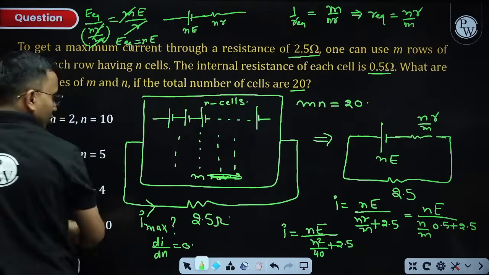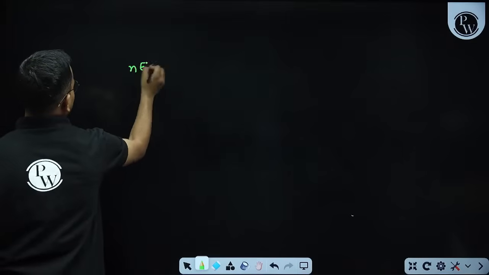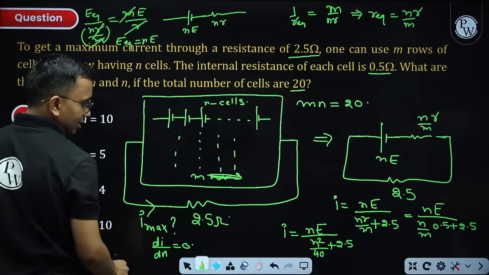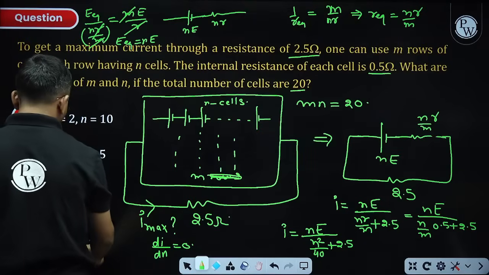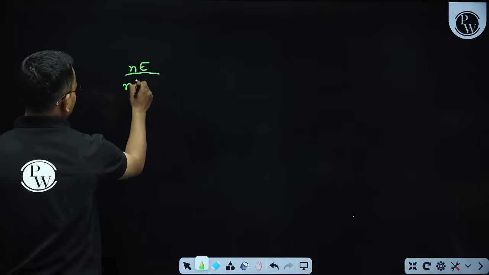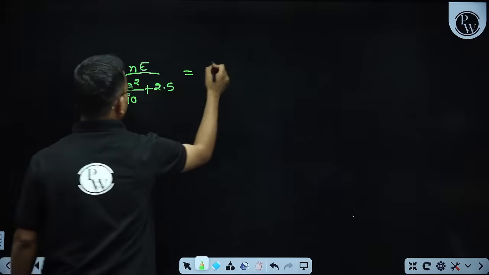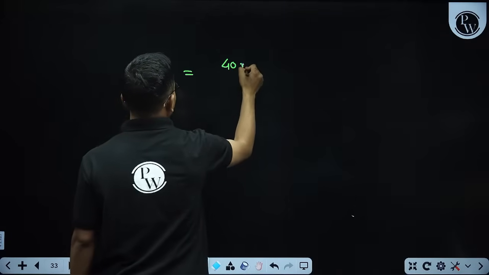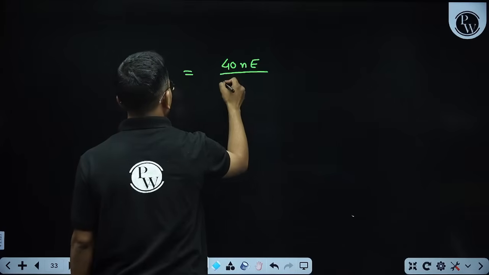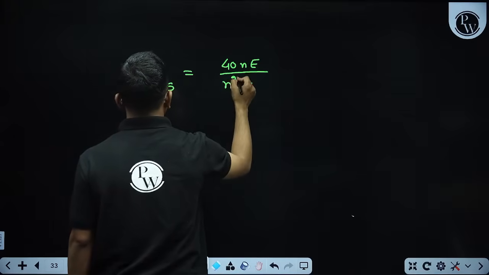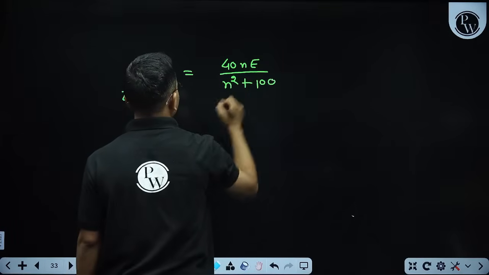Let me do. So this is NE divided by N square by 40 plus 2.5. So this I can write as 40 NE divided by N square plus 2.5 into 40 is 100. This is my I.